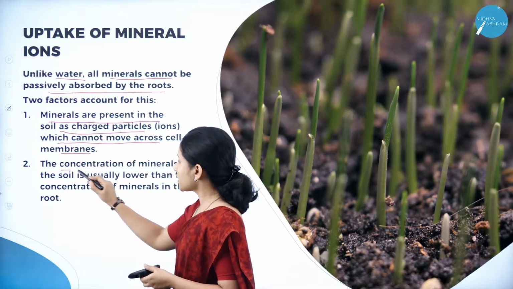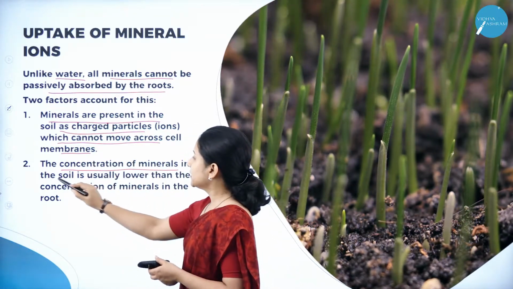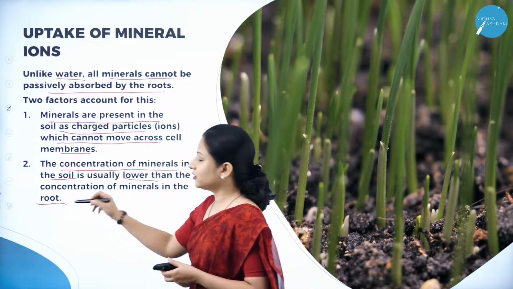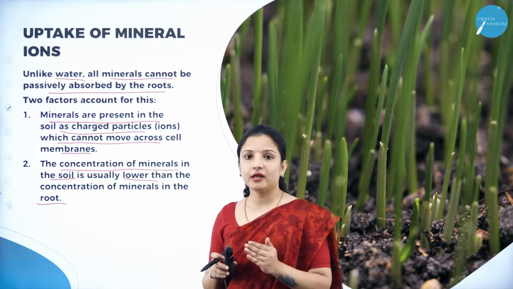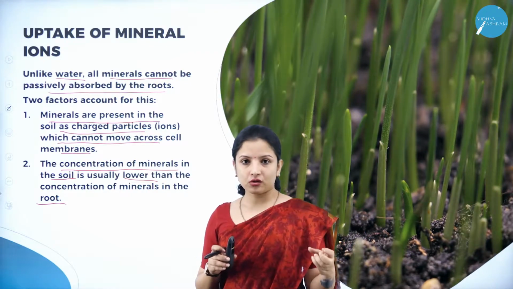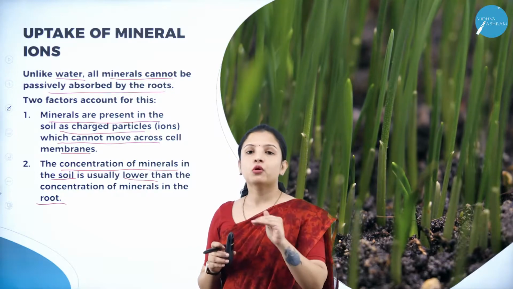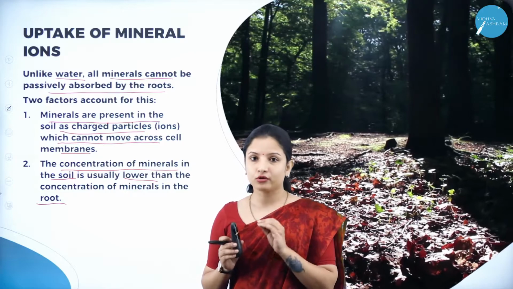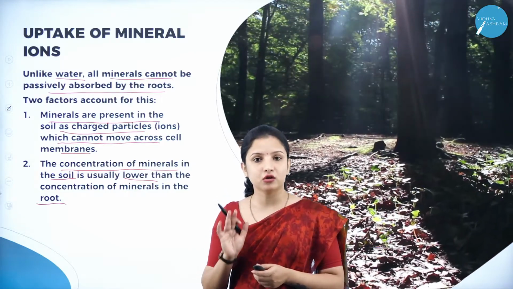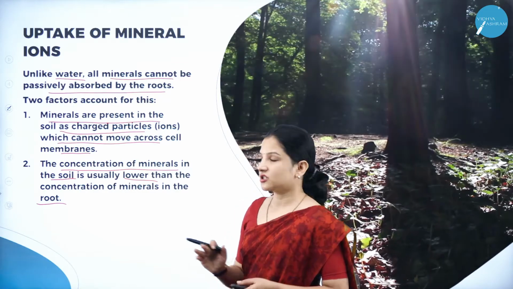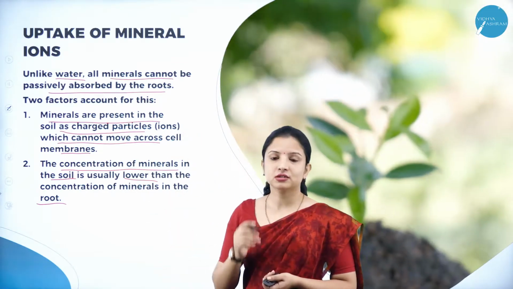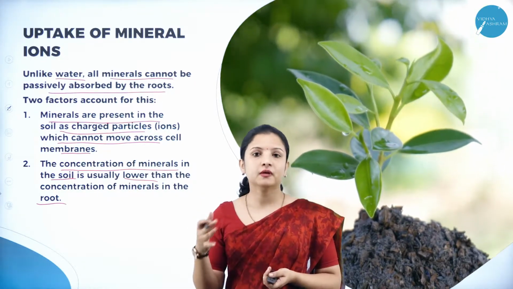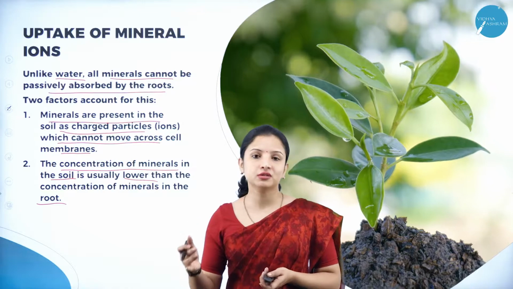The concentration of minerals in the soil is lower when compared to the concentration of minerals in the root. So when they are moving from a region of lower concentration, that is in the soil, to a region of higher concentration, that is into the root, they require some amount of energy. Therefore, passive transport will not play a role here. It is an active transport. So these are the two reasons why mineral ions, unlike water, cannot move passively. They have to move into the roots actively.